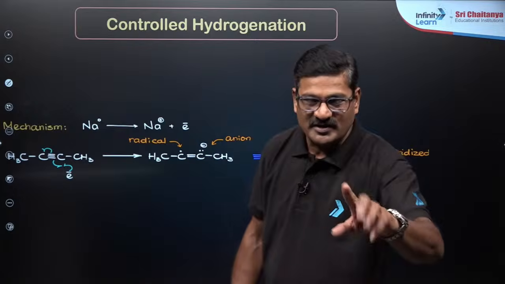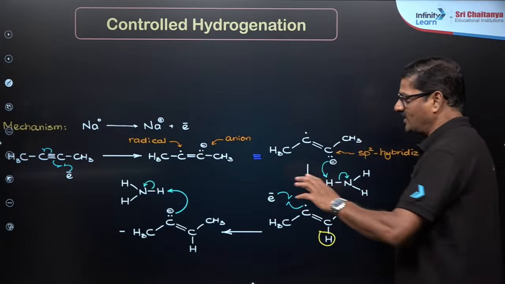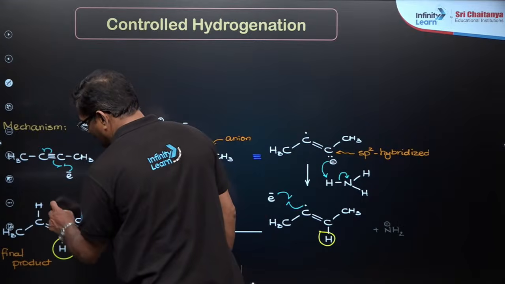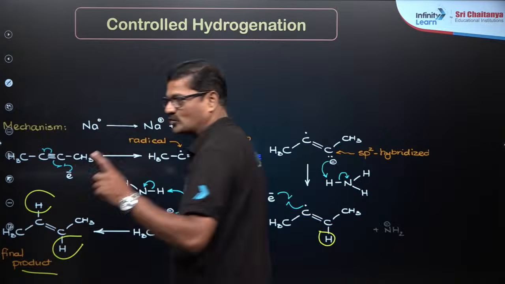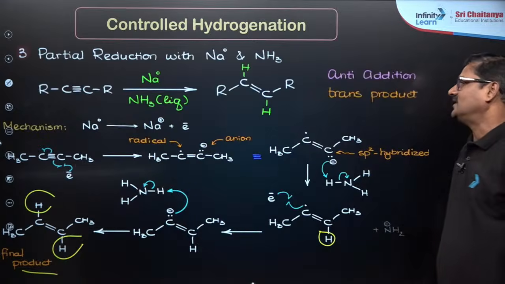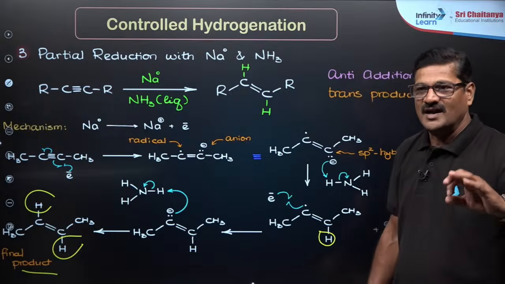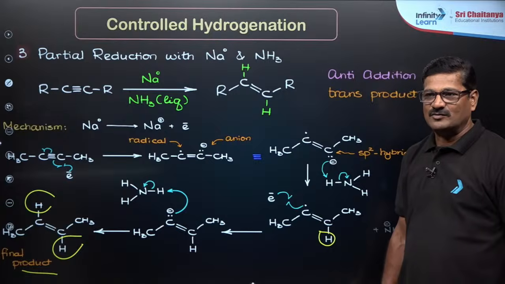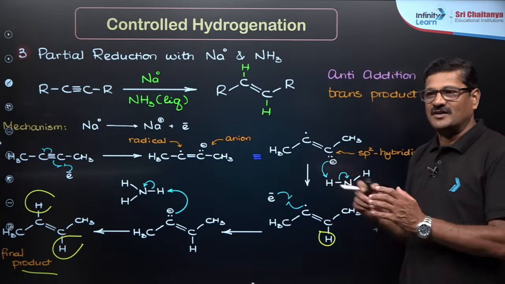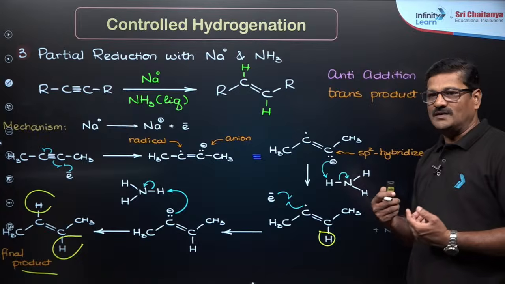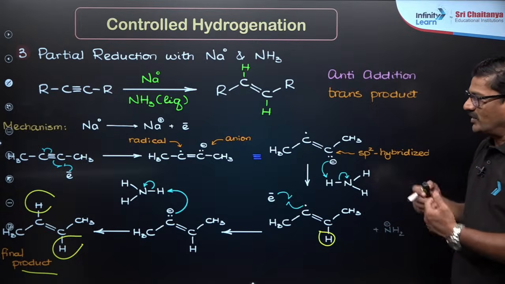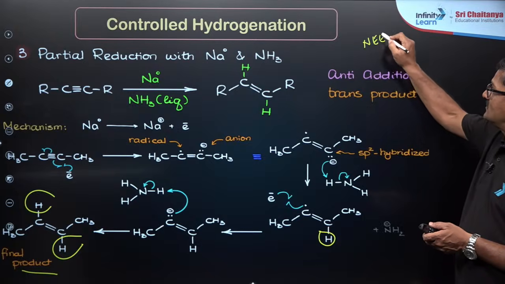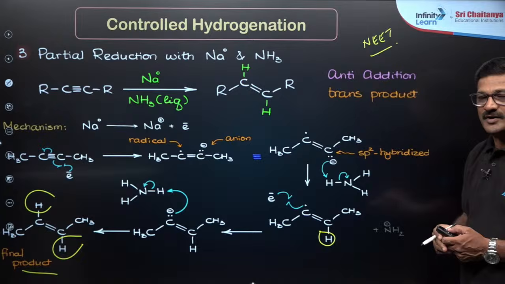The same is repeated again to get one more anion radical. So it is going to finally give 2 hydrogens on the opposite side. So the final product is going to be a trans product. You can see here it is an anti-addition, and the product is a trans product. Any doubt, children, any doubt? If you have any doubt, please let me know. So, in the preparation of alkane we are studying alkane as well. In the NEET examination the stereospecificity is very, very important, right?